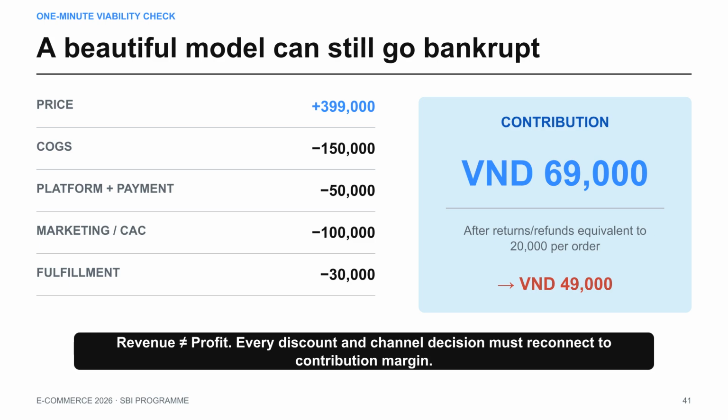Even the most beautiful business model can go bankrupt if the unit economics don't hold up. Always connect your revenue, discounts, and channel decisions directly to your contribution margin. Revenue is vanity. Profit is sanity.